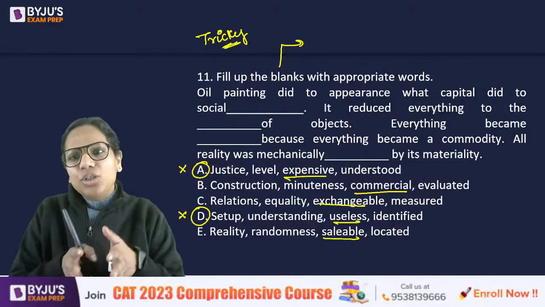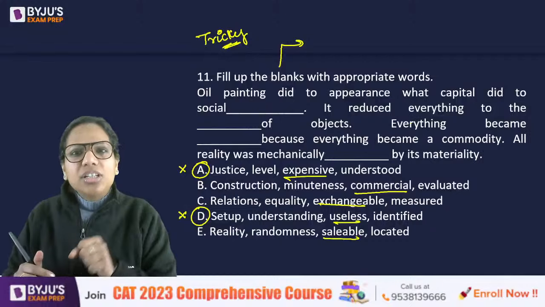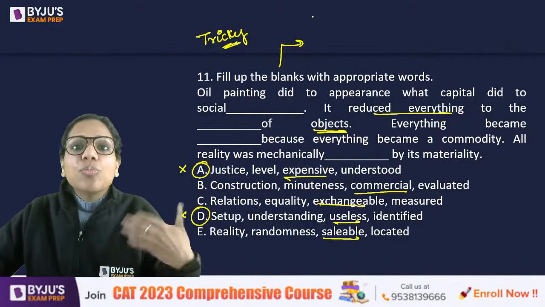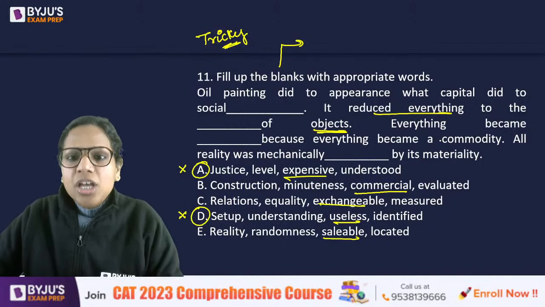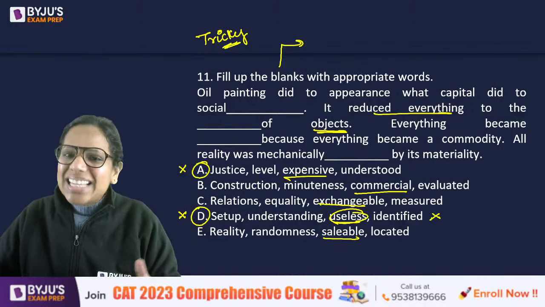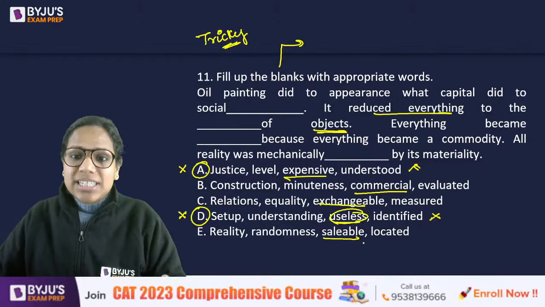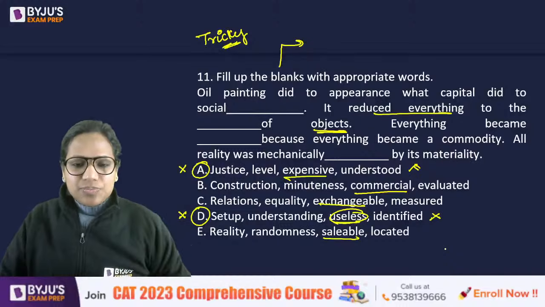Oil painting did to appearance what capital did to social dash. It reduced everything to the dash of objects. So it reduced everything to objects. So a sort of commodification happened, right? Everything became a commodity. So everything became useless because it became a commodity. No. Expensive, not necessary. Commercial, exchangeable, saleable, these fit. So A and D eliminated.